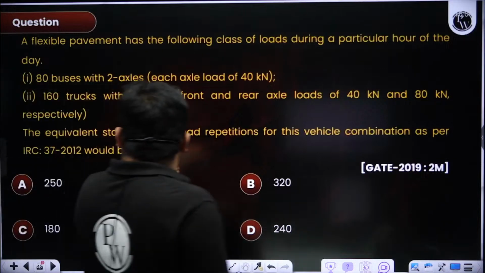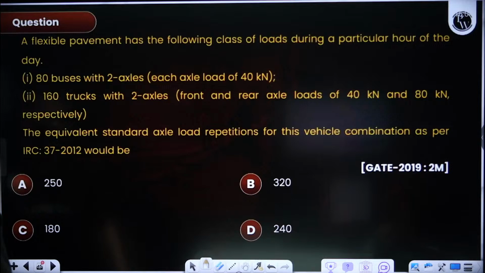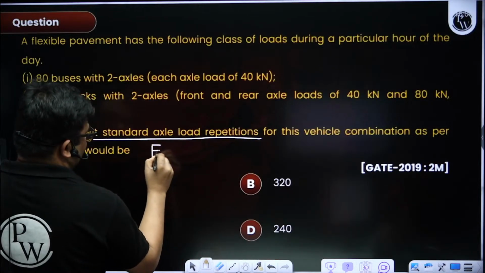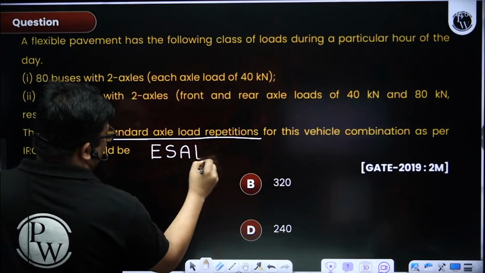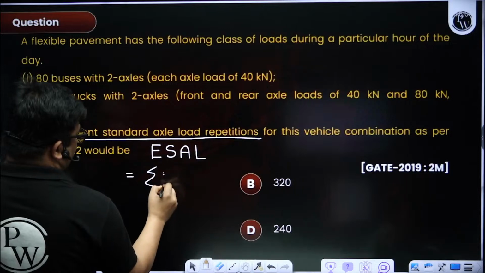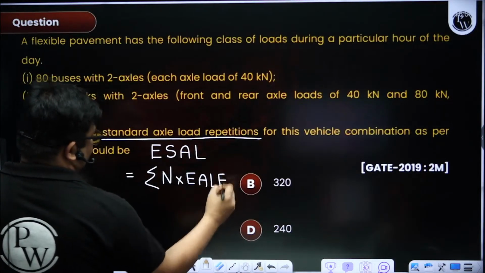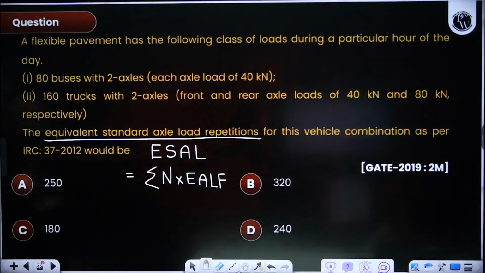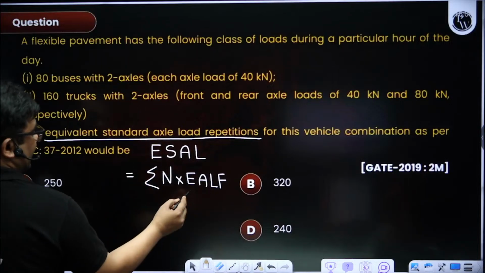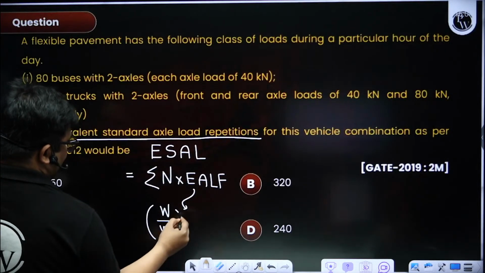Now this is a question. Again, so many things are given. So go to the bottom. What is asked? Equivalent standard axle load repetitions, ESAL. Now ESAL is what? It is summation of frequency into EALF, right? Now I have to search frequency and weight, because EALF is what? EALF is weight by standard axle load, right?